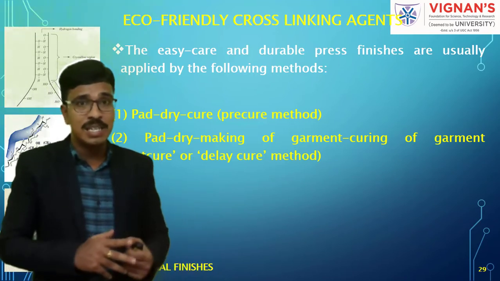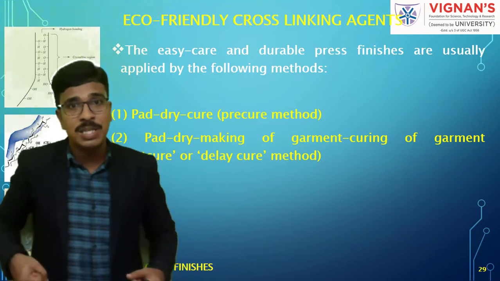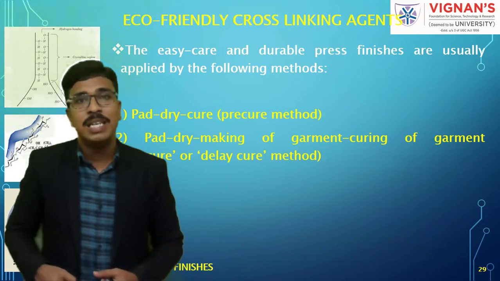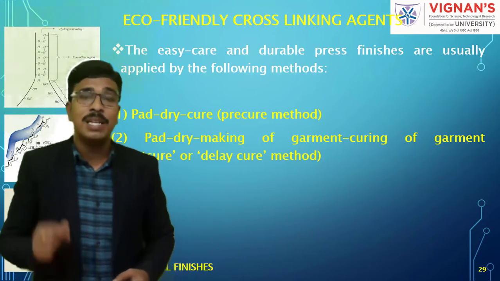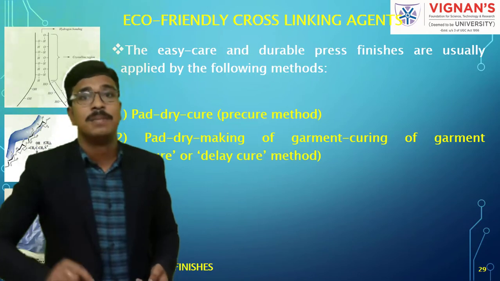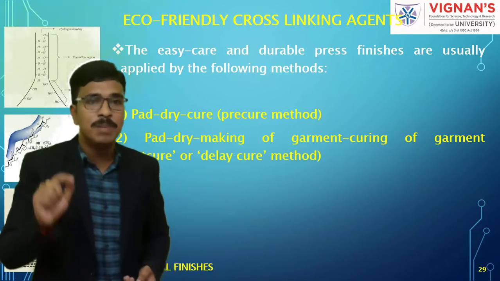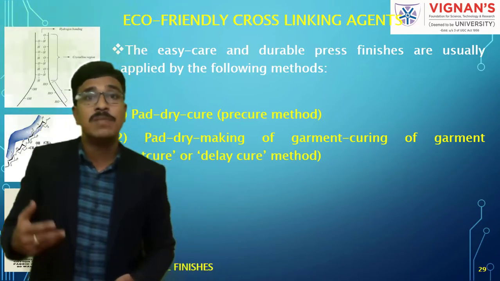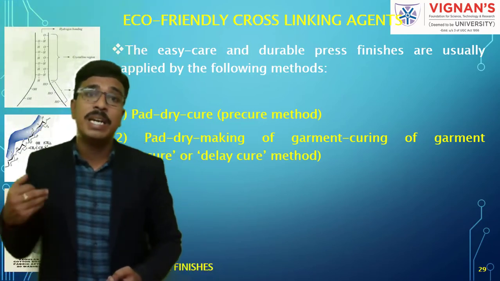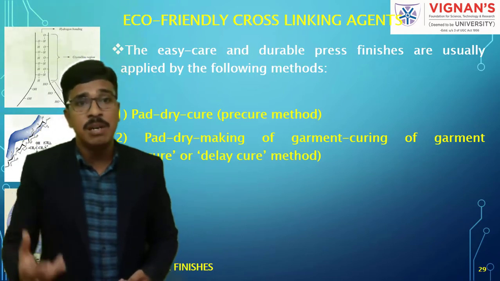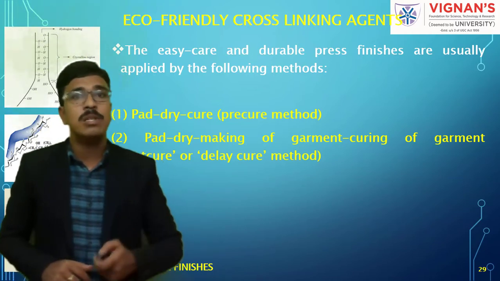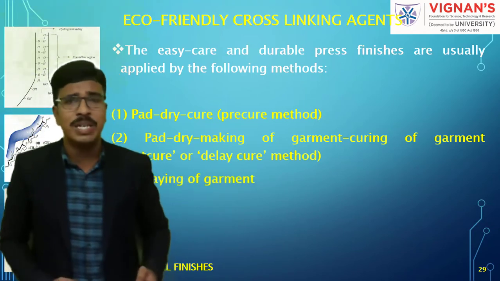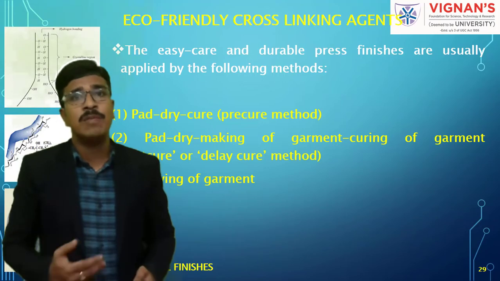Now whenever you are doing this ironing for some time, the cross linking will take place, and the creases are going to be permanent. This type of finish we call durable press finish, where we are creating some intentional pleats or intentional folds, and this is also called the post cure or delay cure method. Hope you understand this.